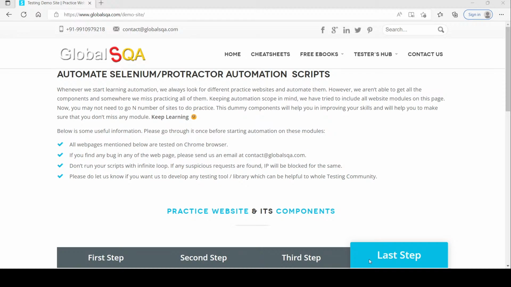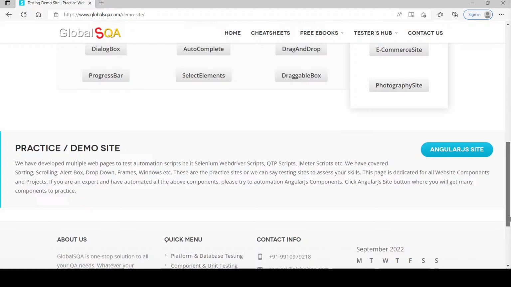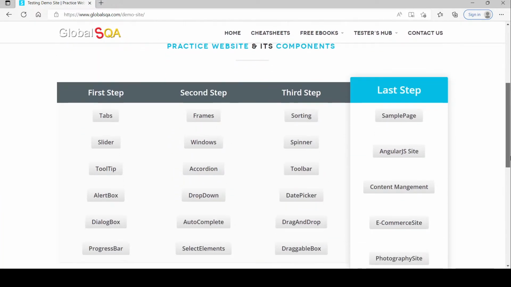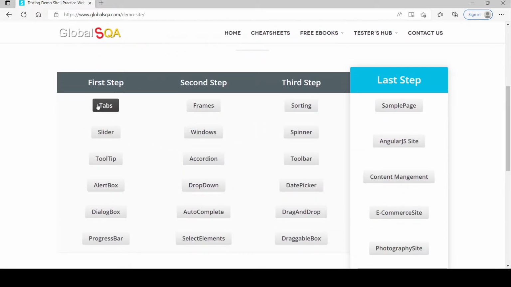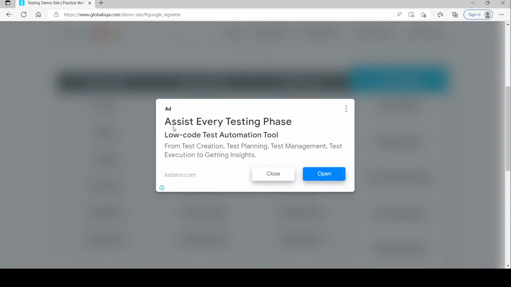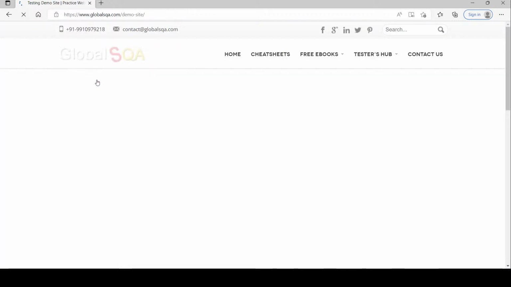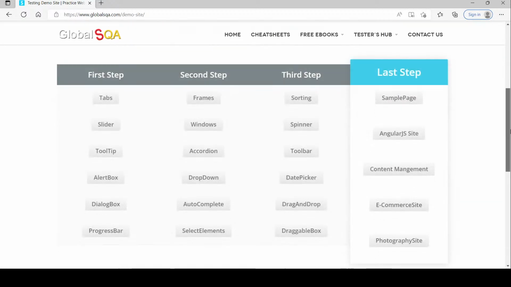Here you can see the browser I am currently showing you, this is our UI. If I click on any one of the steps here, that is, if I click on tabs, you get some advertisement here. It looks like an iframe, but it is not a constant iframe. This time when I click on the tabs button, it is displaying like this. Again if I go back to my home page and try to click on the tabs button again,